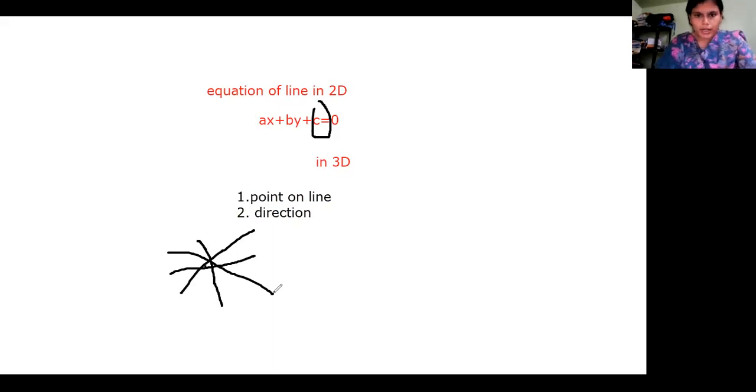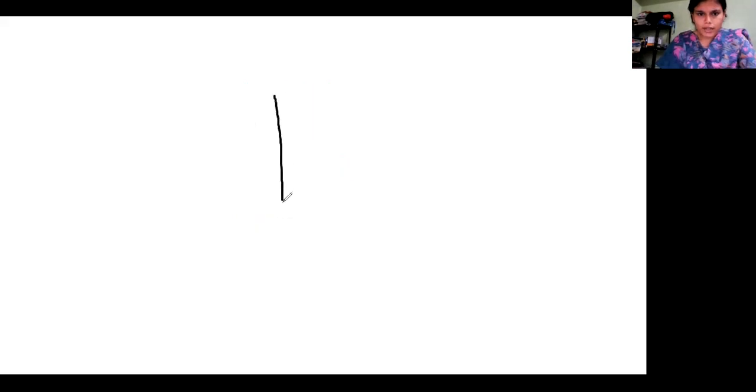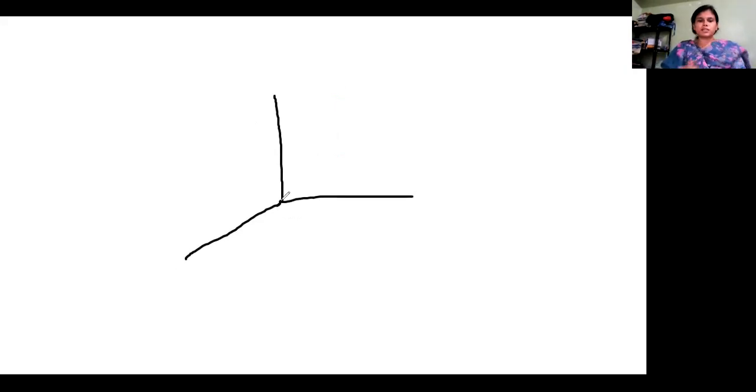Okay, so let us see how we will find the equation of a line in a 3D space. Let us have our 3D space. Okay, this is the x, y, z axes. Now with the help of these x, y, z axes, I told you that we must know one point on the line.